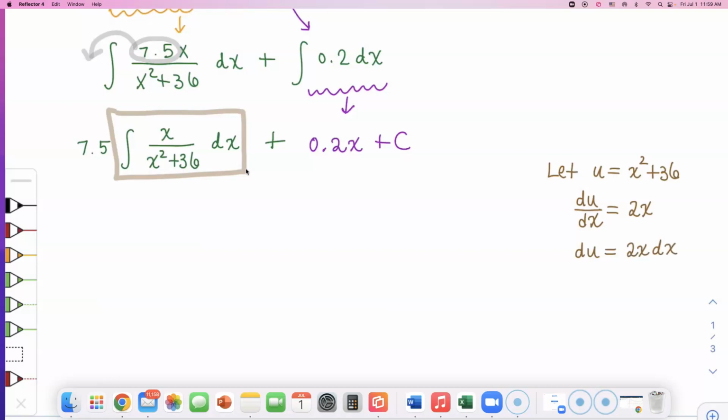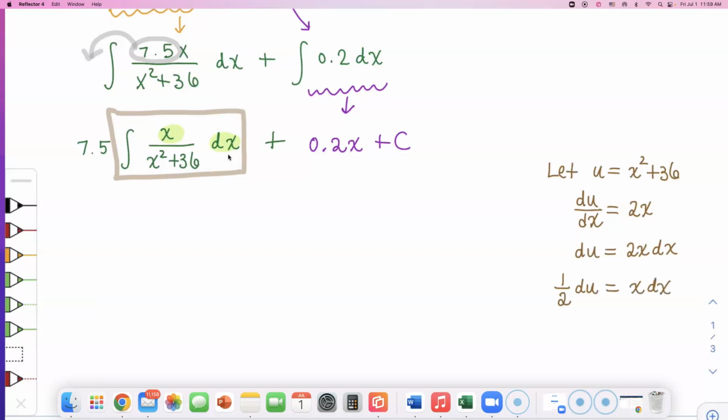But look at what I want to substitute: I want x dx, 1x dx. Well, I have 2x dx, which is twice as big as what I actually want. So how do I match this? I'm going to take half of 2x dx so that I can get 1x dx. Makes sense, right? So I'll divide both sides by 2. So I will have half du equals x dx.